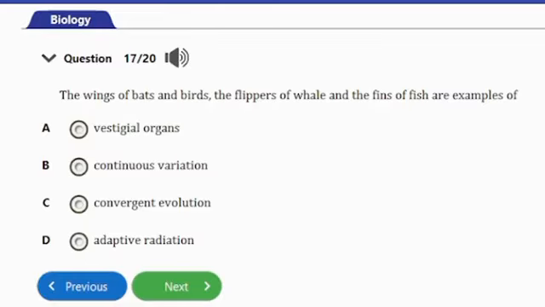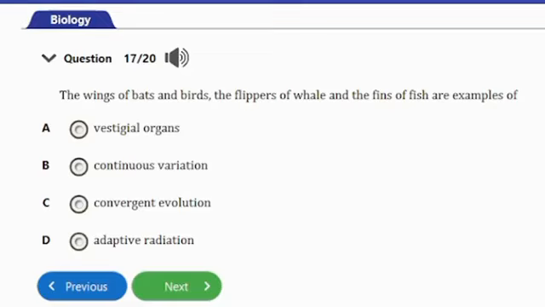Question number 17. It says, the wings of bats and birds, flippers of whale, and the fins of fish are examples of A, vestigial organs, B, continuous variation, C, convergent evolution, and D, adaptive radiation.